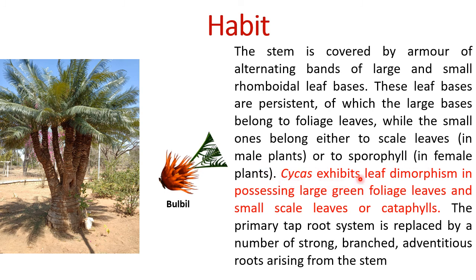Cycas exhibits leaf dimorphism in possessing large green foliage leaves and small scale leaves or cataphylls. If you see, these are foliage leaves, and if you see the base of leaf, there are small scale-like structures which are actually protective in function, and these foliage leaves are green and photosynthetic in function. The primary taproot system is replaced by a number of strong branched adventitious roots arising from the stem.